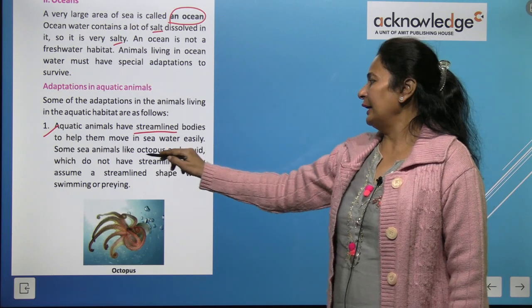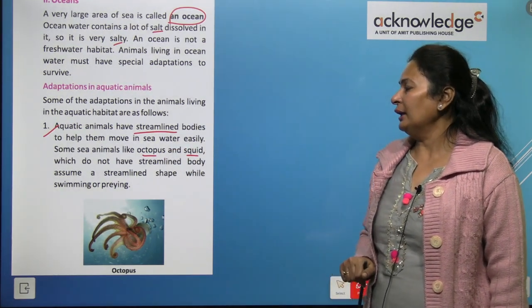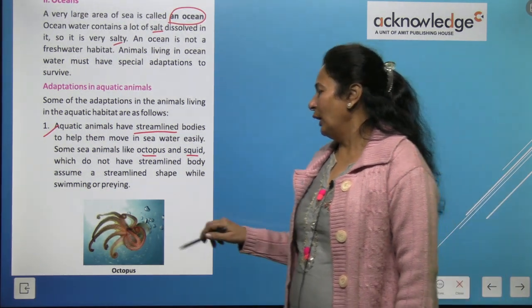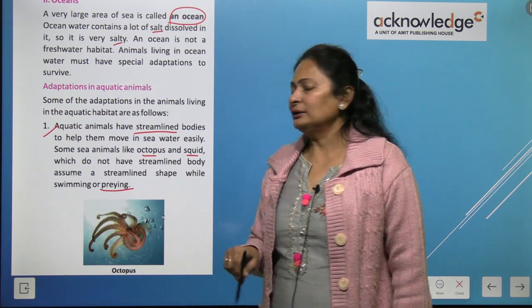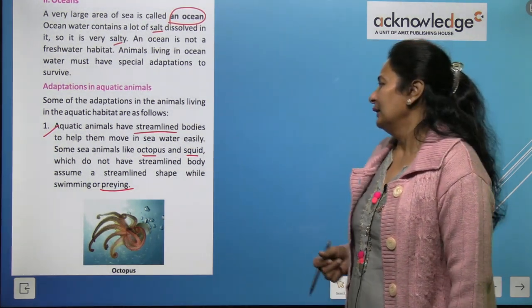Some sea animals like octopus and squid, which do not have a streamlined body, assume a streamlined shape while swimming or preying, right? They don't have a streamlined body.